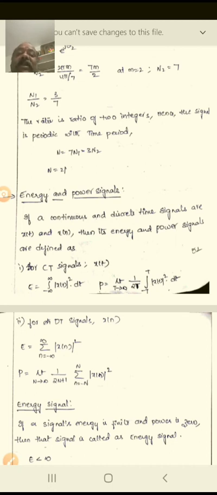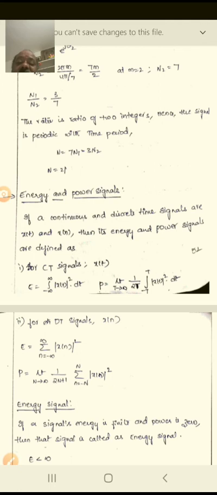So therefore, if continuous and discrete time signals are x of t and x of n, then the energy and power signals are defined as follows. For the continuous time signals x of t, the energy E is equal to the integral from minus infinity to plus infinity of |x of t| whole square into dt. For the power signal, the limit T tends to infinity of 1 by 2T integral from minus T to plus T of |x of t| whole square into dt. So this is for the continuous time signal.